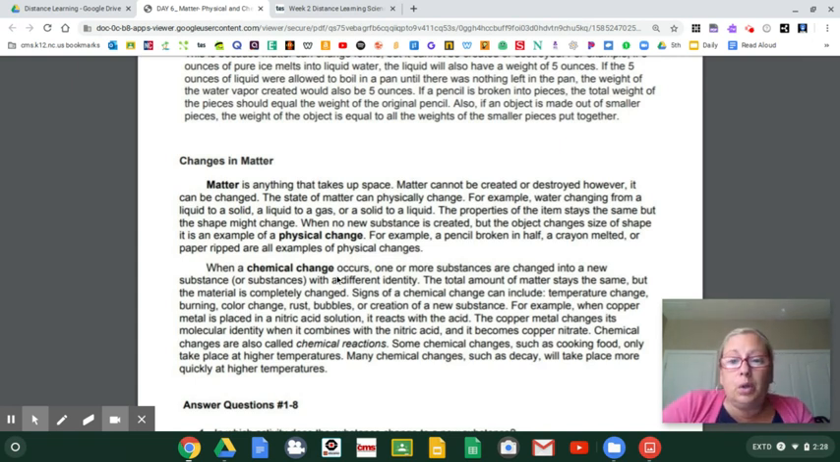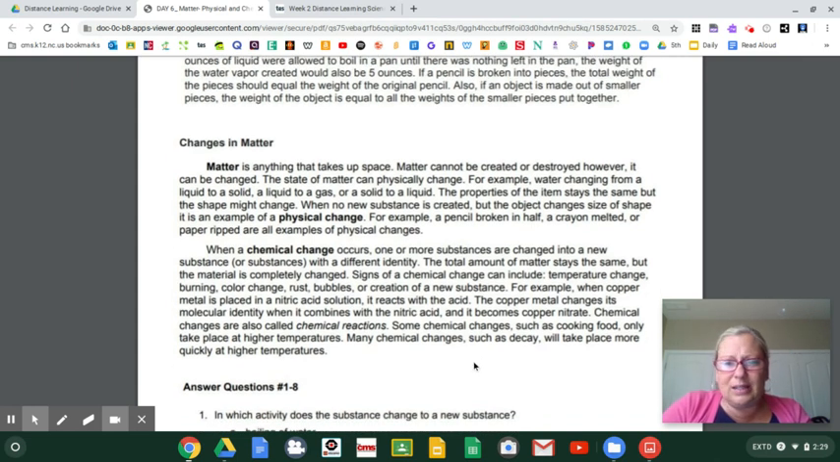All right, the total amount of matter stays the same, but the matter is completely changed. Oh, I read that part already. For example, when copper metal is placed in nitric acid solution, it reacts with the acid. The copper metal changes its molecular identity, meaning it becomes a totally new molecule when it combines with the nitric acid, and it becomes copper nitrate. Chemical changes are also called chemical reactions. Some chemical reactions, such as cooking food, only take place at higher temperatures. Many chemical changes, such as decay, like rotting things, will take place more quickly if the temperature is higher.